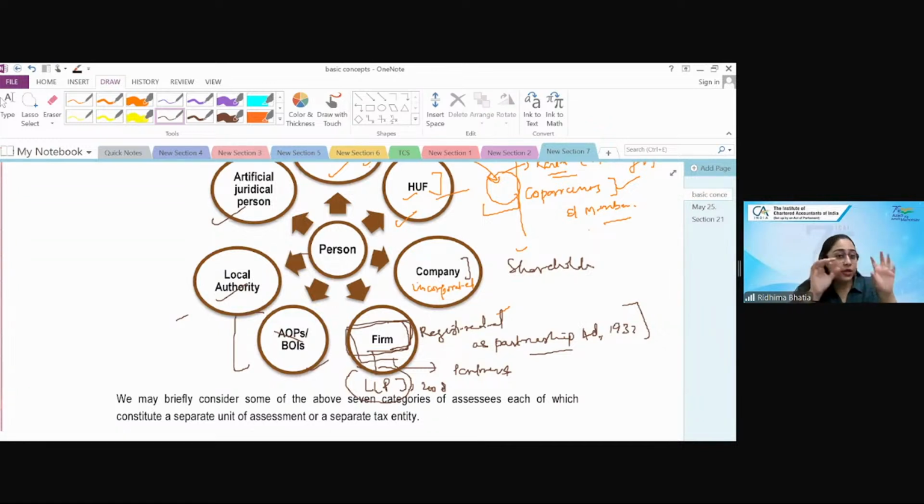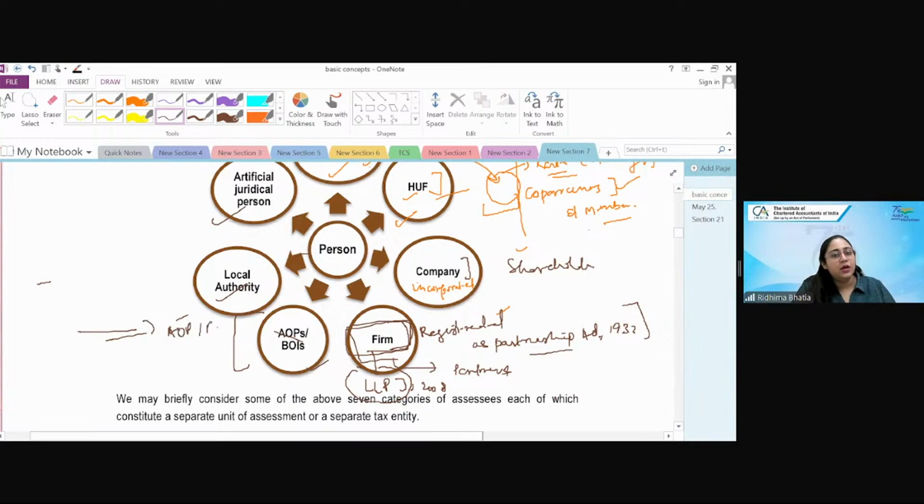Matlab, they are commonly doing a business, but they are not getting themselves registered maybe as a firm or as a company, but together they are running a business. Then उस business को कैसे tax करोगे? Because again, it's a together business, not just one person. So that business is taxed as a separate entity,